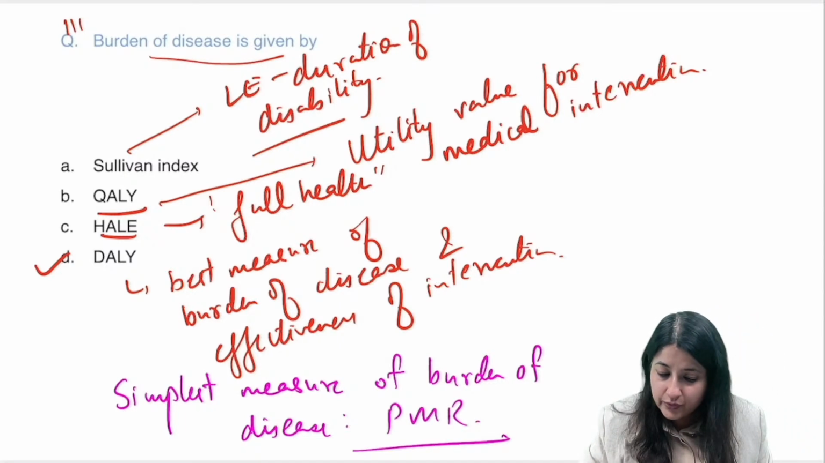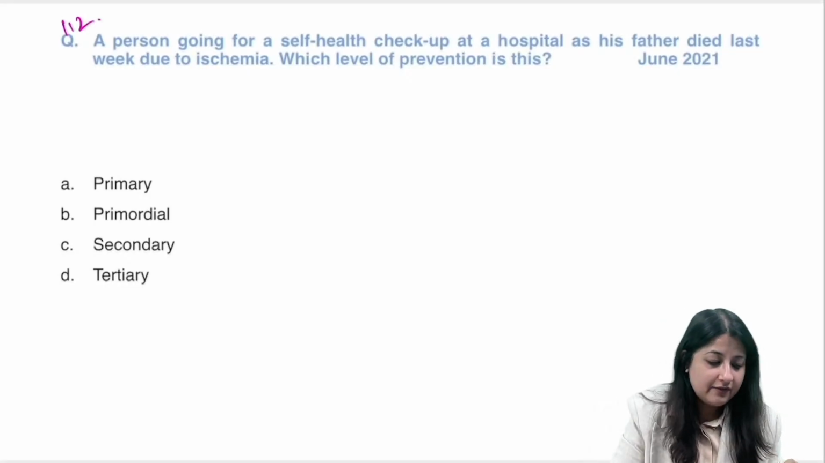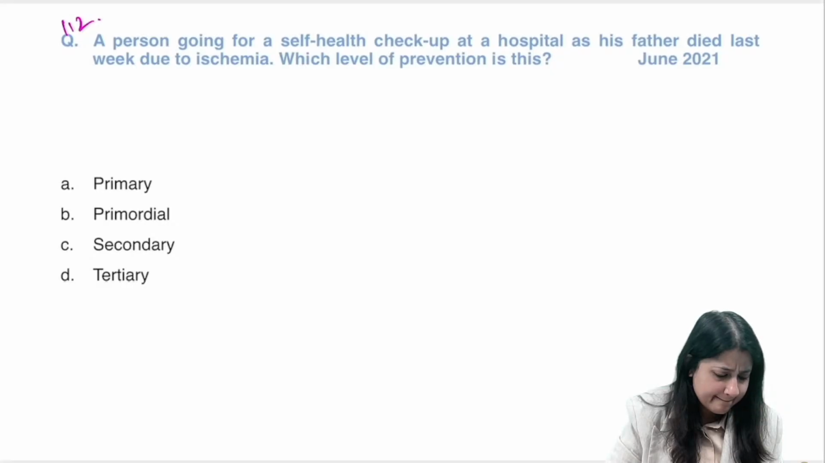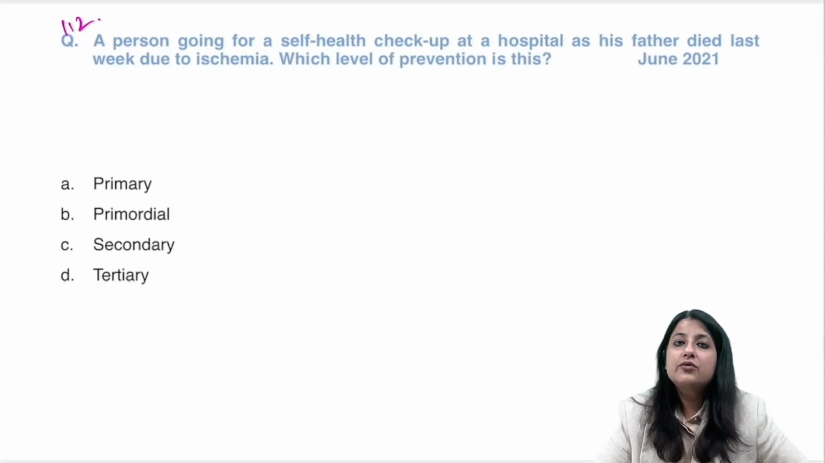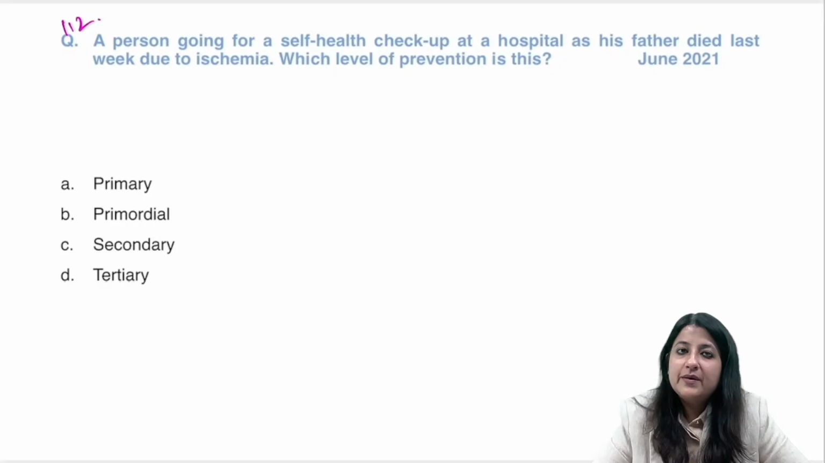All right, let's go to the next question, 112. What is your answer to this one, everybody? A person going for a self-health checkup to a hospital as his father died last week due to ischemia. Which level of prevention is this? Now, he's died last week due to ischemia. I don't think he's a risk factor for the child.